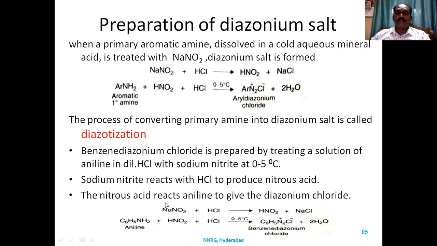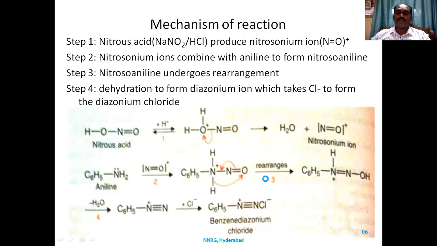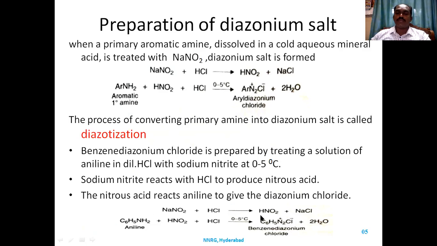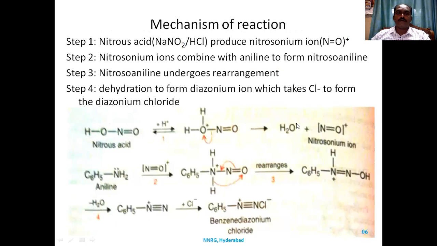So if we see here, sodium nitrite reacts with HCl to form HNO2, nitrous acid. Nitrous acid reacts with aniline to form benzene diazonium chloride. Now see the mechanism involved in this.